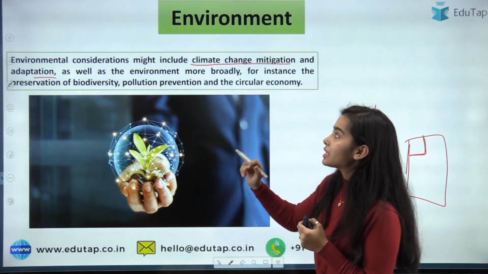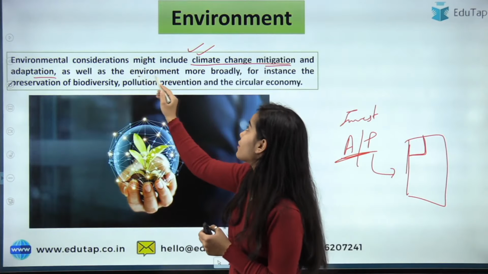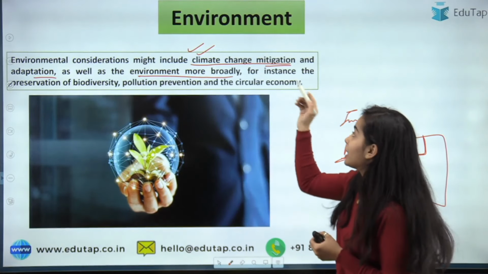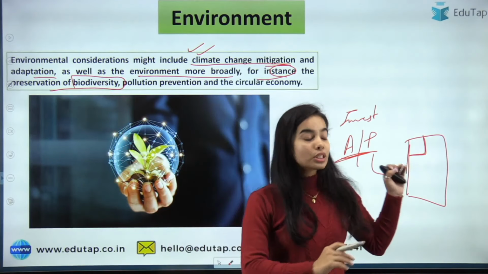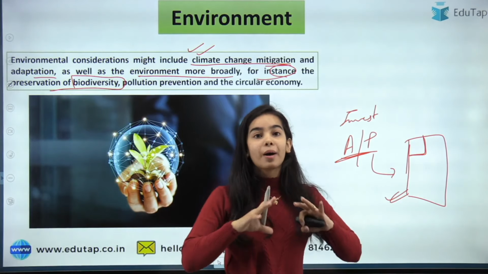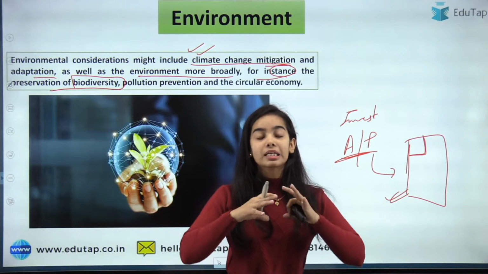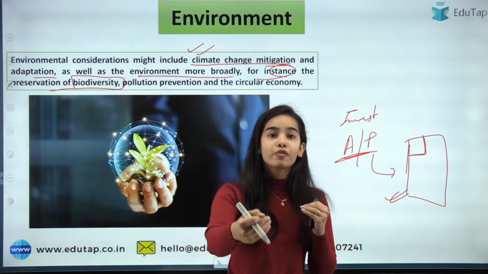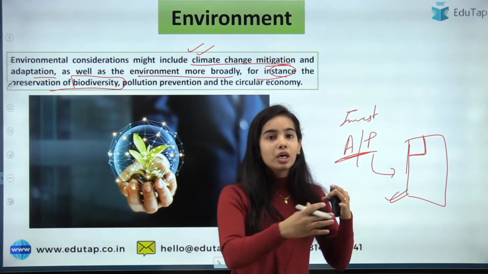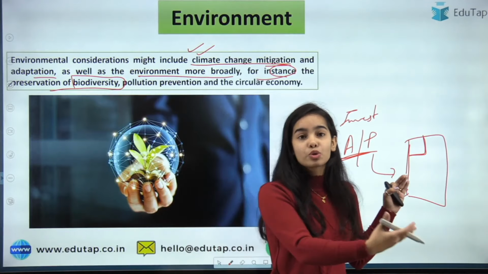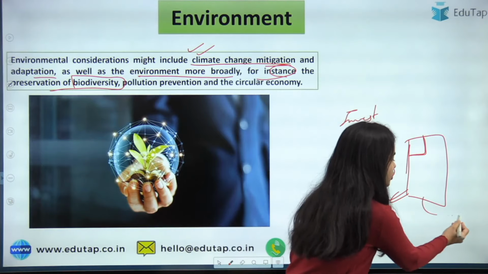So environmental considerations means that climate change mitigation and adaptation work is going on, as well as the environment being looked upon more broadly. For instance, the preservation of biodiversity is also happening. So the setting up of the company is not harming the biodiversity or the environment around it. It is trying to mitigate the effects it has on the climate. Of course, when we are setting up this company, we have to cut down trees, but at least we should not pollute the river that is going beside it. The waste should not go to the river.